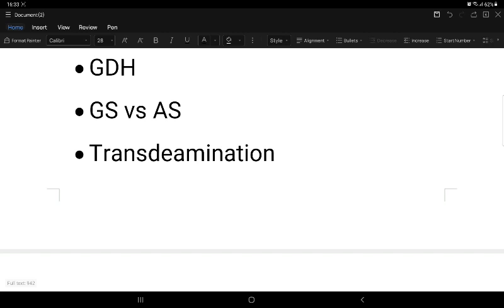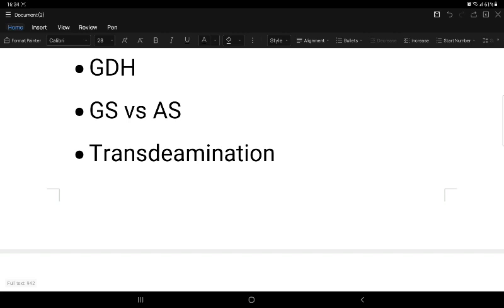So these are the sources of ammonia. What are the sources of ammonia? The alpha amino group of amino acids by transamination reaction is the most common and most abundant. Then the second, porphyrin when acted upon by PBG deaminase, porphobilinogen deaminase, releases ammonia. Porphyrin metabolism and purine and pyrimidine catabolism also release ammonia.